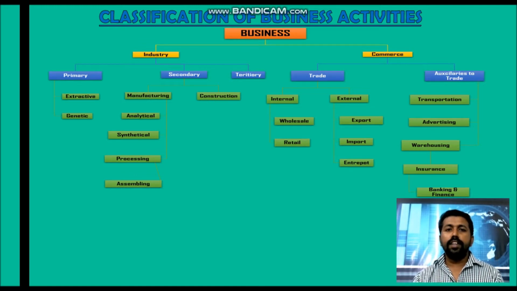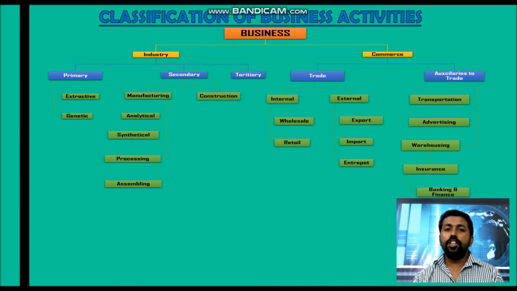And commerce is divided into two. The equation of commerce is trade plus aids to trade. Trade includes internal trade and external trade, home trade or foreign trade. And some activities which help trade come under the category auxiliaries to trade.